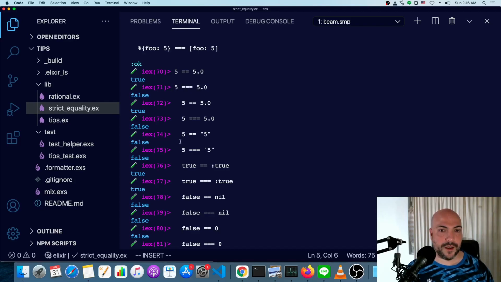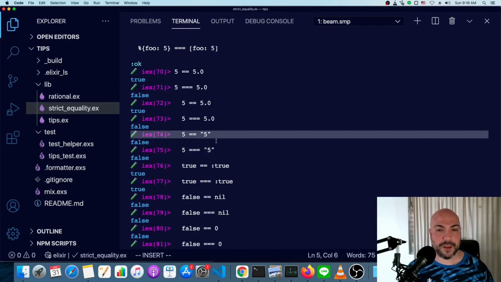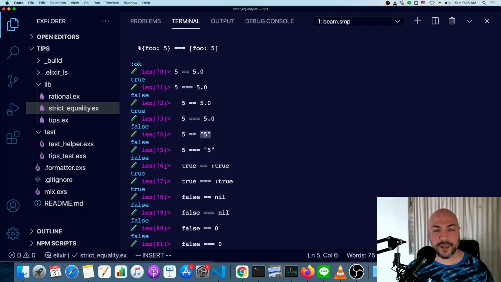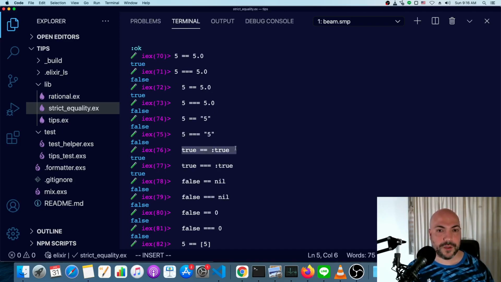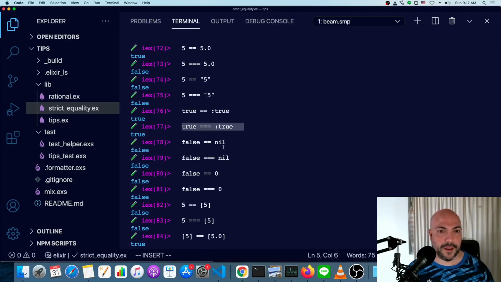In the case of an integer and a string, it doesn't matter. Even a double equals will give you false. That's because Elixir is, despite being dynamic, strongly typed. So we're not going to get any automatic conversion from a binary string into an integer. True double equals the atom true, and it triple equals the atom true. This is because of how booleans are implemented. You should check out my video on booleans if you want to know more about that.